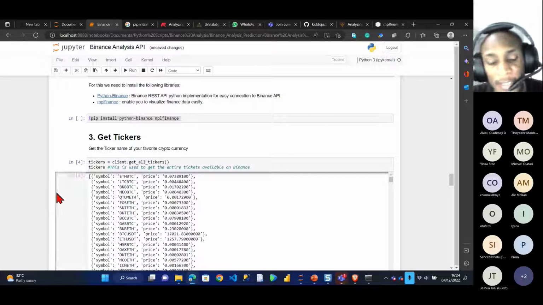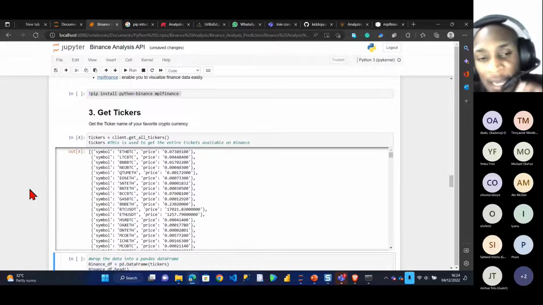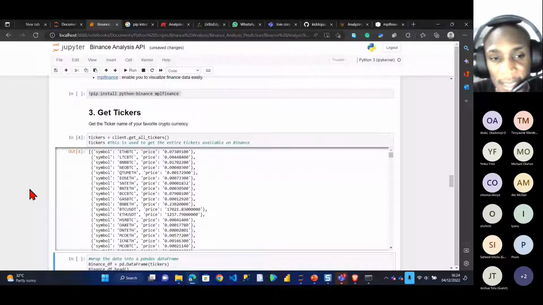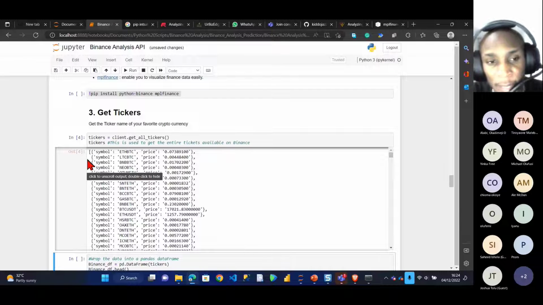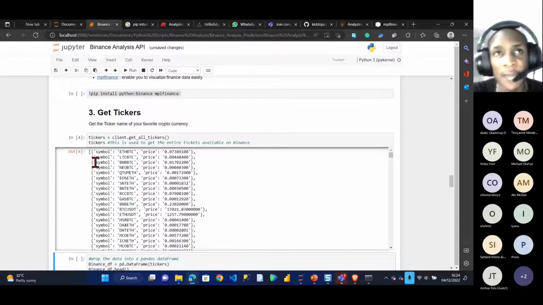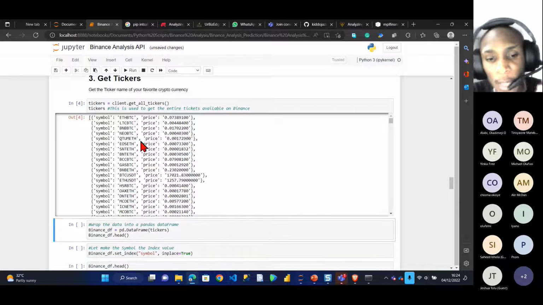You can see what's happening right now is that the API is connected directly to Binance, so I'm able to pull in data from Binance. I'm able to pull in that ticker name data, the different cryptocurrency prices, from Binance. It shows me a list format with curly brackets, more like a JSON kind of file. So I have to change this from this format to tabular data.